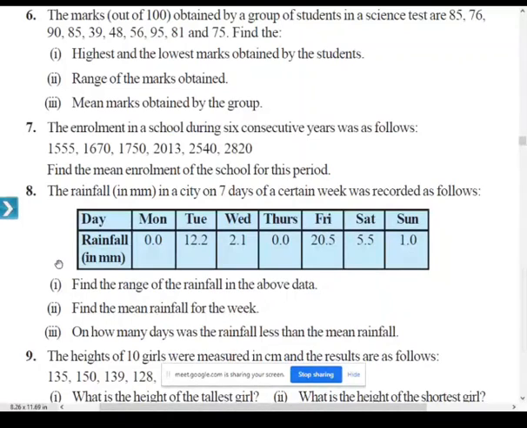So all of you start doing question number 3. On how many days was the rainfall less than the mean rainfall? The mean rainfall was 5.9, and on how many days was it less than that? All of you count and tell me.